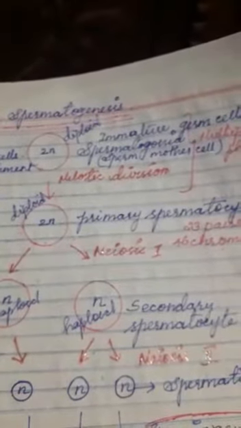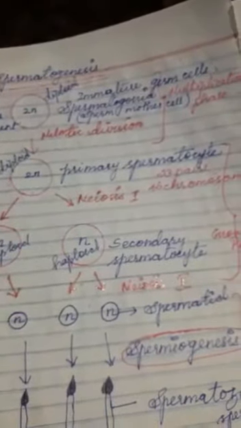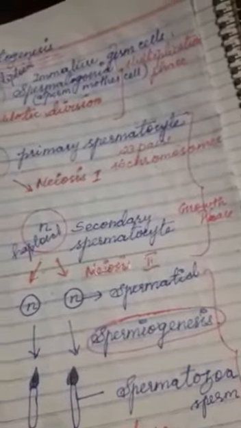Here, the mother spermatogonia and primary spermatocytes are diploid in nature. Again, the primary spermatocytes undergo meiosis 1 division. As a result, secondary spermatocyte will be produced. Here, the diploid gamete is converted into haploid gamete. That is, the diploid gamete is primary spermatocyte, and the haploid gamete is secondary spermatocyte. This process is called growth phase.